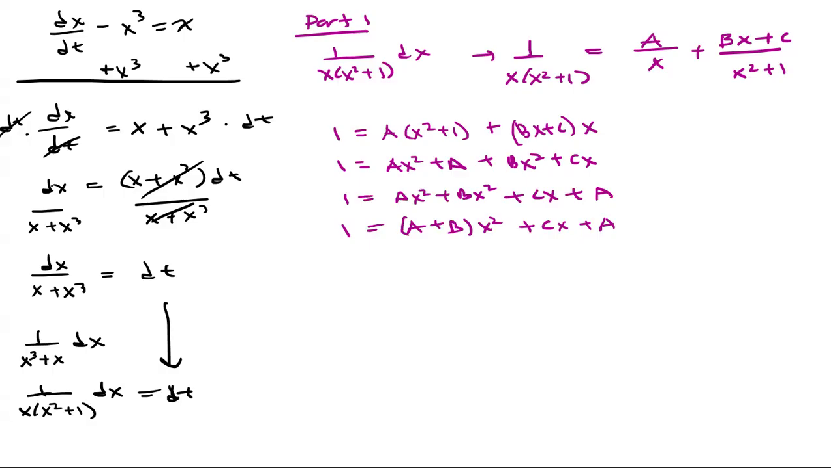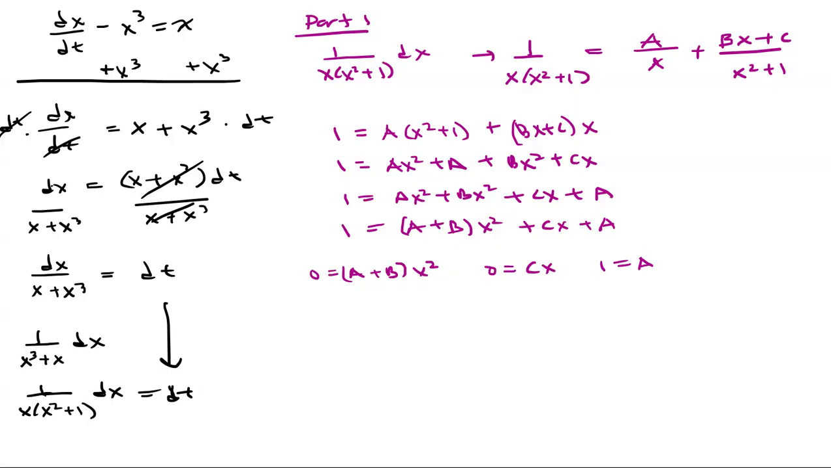So we're going to set the a plus b times x squared to 0. So I have 0 is equal to a plus b times x squared. And then we don't have an x on the left side, so we're going to set that also to 0. So that'll be 0 equals c times x. But we do have a 1 on the left side, so we'll set that to a.